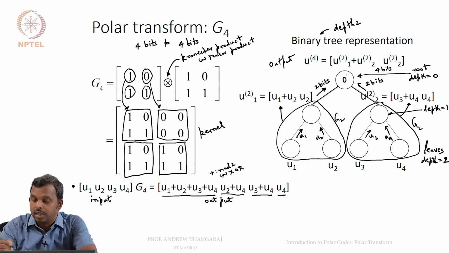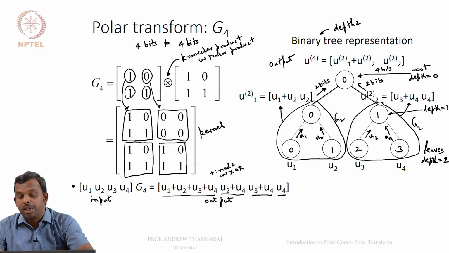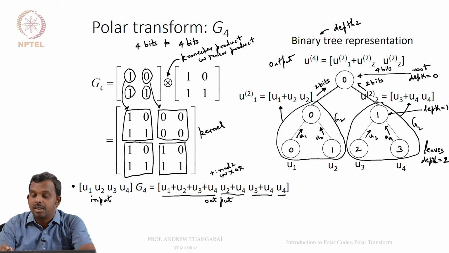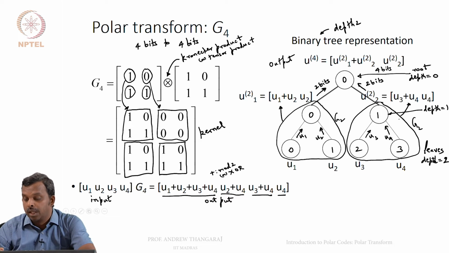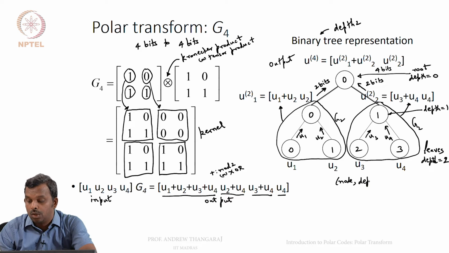This I will call node 0, this I will call node 0, node 1, this I will call node 0, node 1, node 2, node 3. So, remember how I am numbering the nodes. I am just starting with 0 on the left and going through 0, 1, etc., 0, 1, 2, 3. Now, node number and depth together uniquely determine the node.